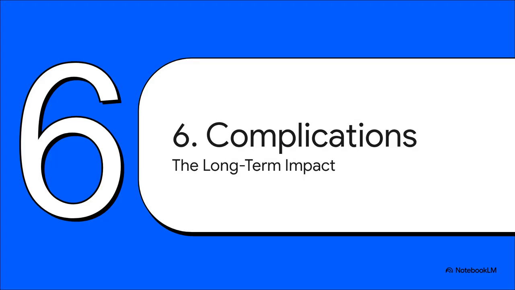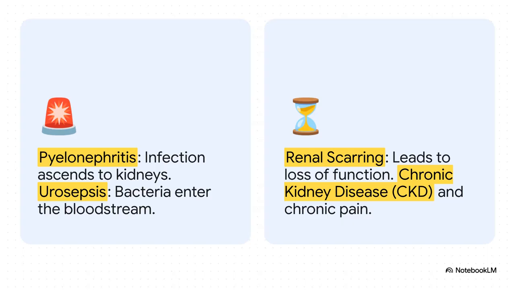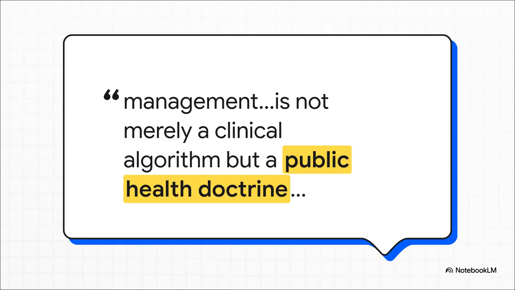And that brings us to our last and maybe most important section, complications. Why does all of this matter so much? Because when things go wrong, the consequences can be incredibly serious. The risks are laid out pretty clearly here. In the short term, you worry about the infection moving up to the kidneys. That's pyelonephritis, or even worse, getting into the bloodstream, which is urosepsis and is life-threatening. But the long-term damage is just as scary. Repeated infections can cause permanent kidney scarring, which can lead to chronic kidney disease and, for some people, a lifetime of chronic pelvic pain.